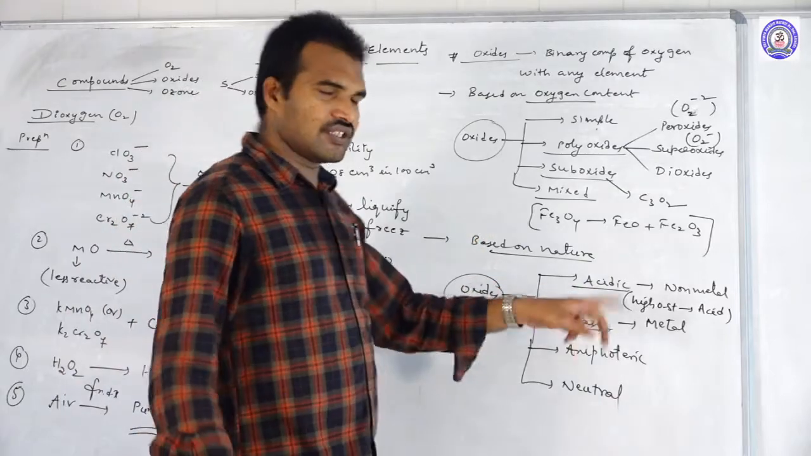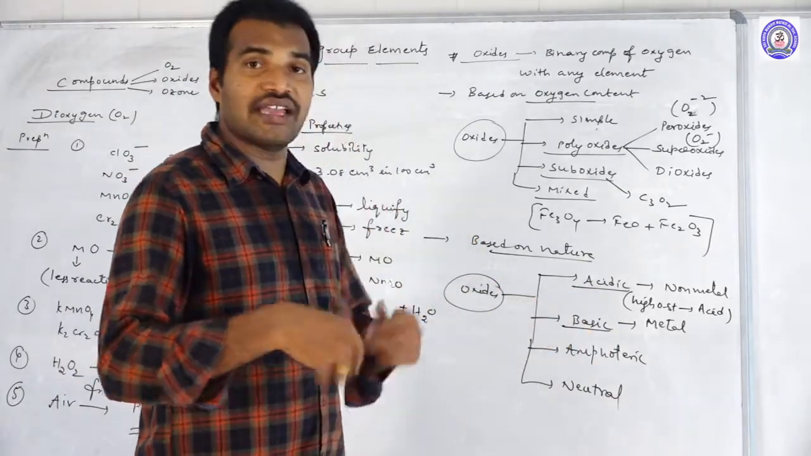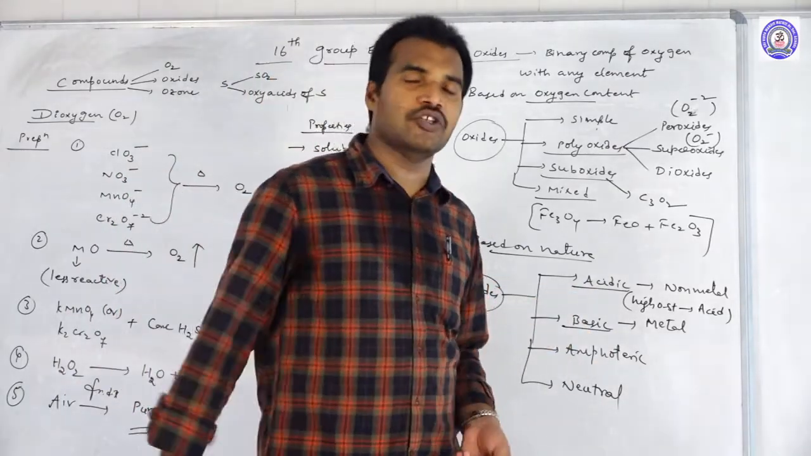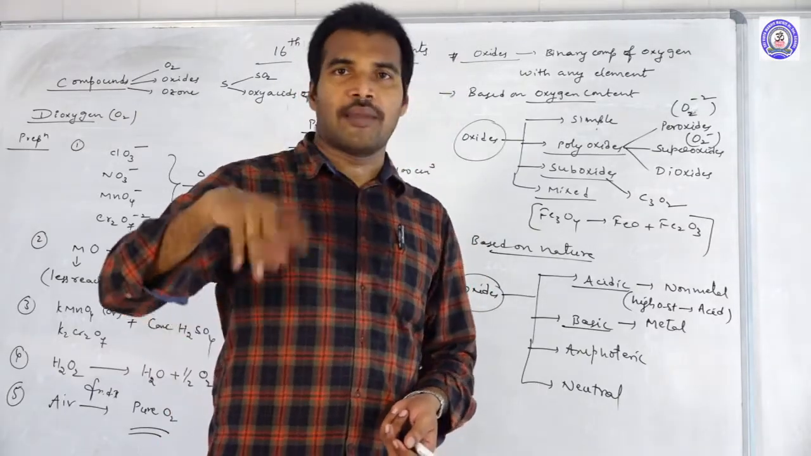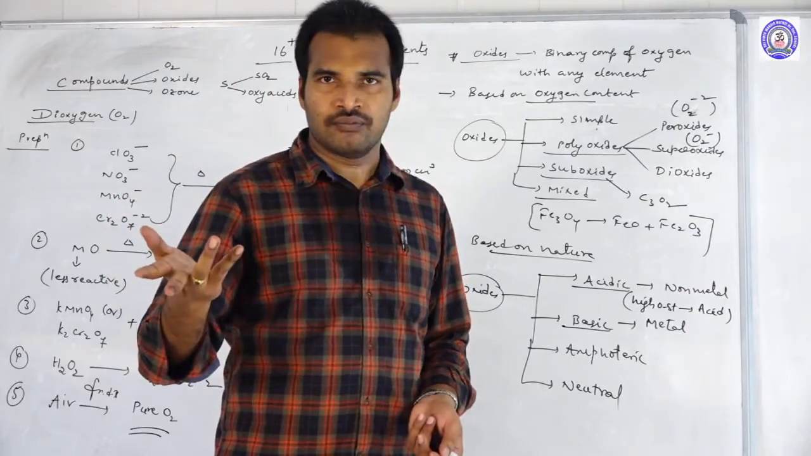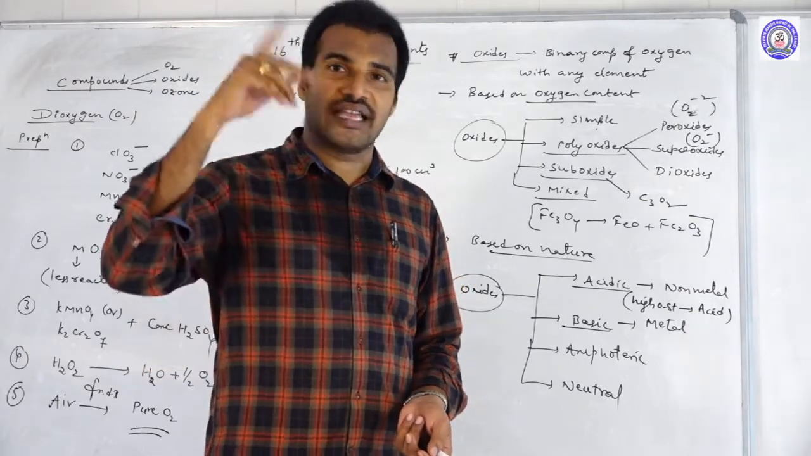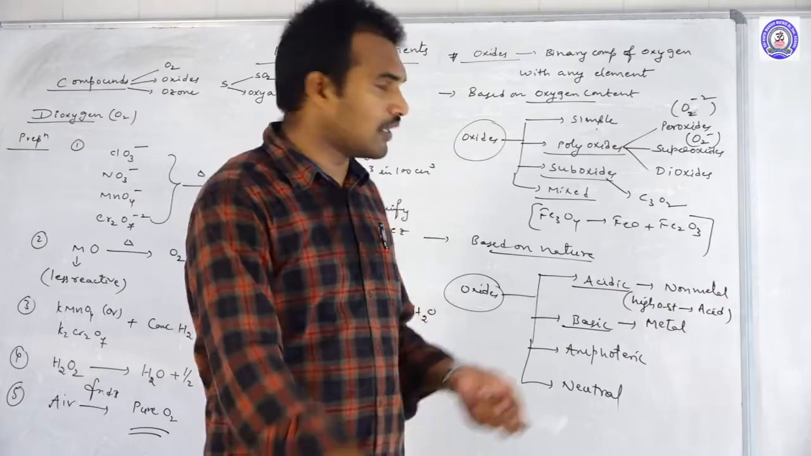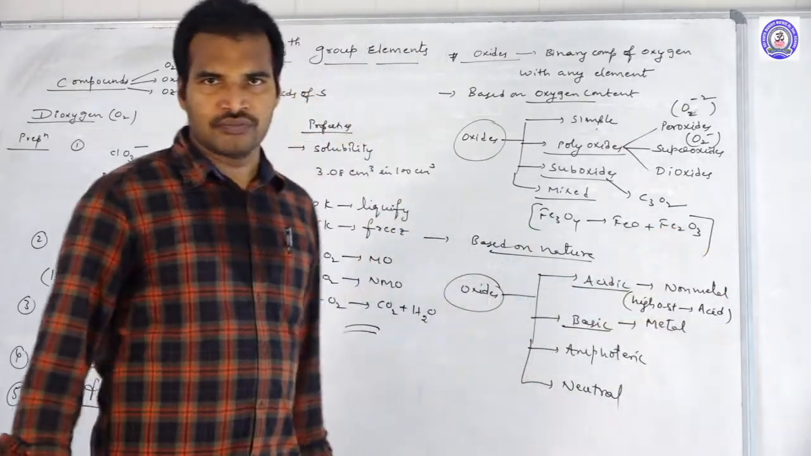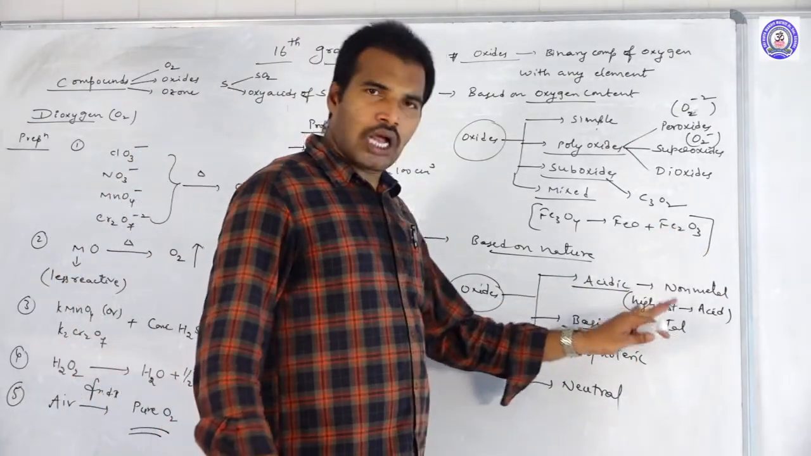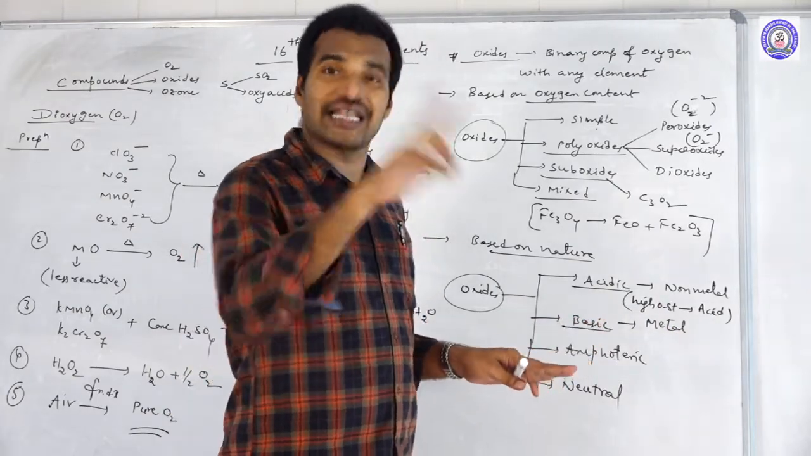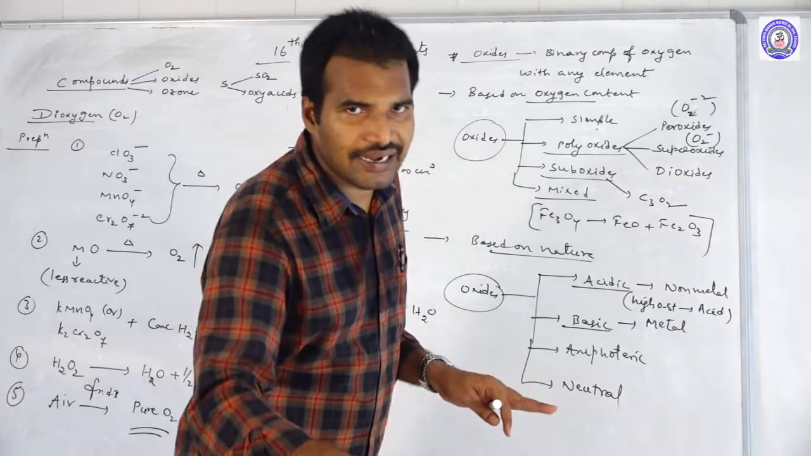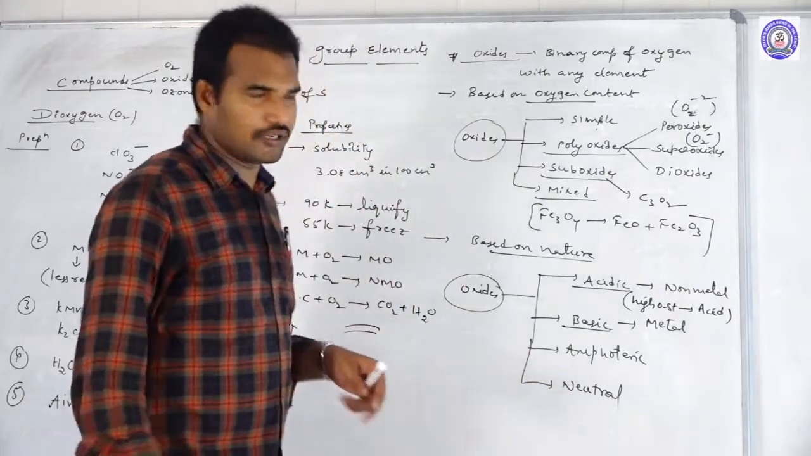Okay, so if the metal is having a variable oxidation state, for example manganese, it can exist in Mn plus 2, Mn plus 4, Mn plus 6, Mn plus 7. Mn plus 7, if you take, is the highest oxidation state. So what is the nature of them? Acidic in nature. So you should not think that oxides of metals are always basic. Oxides of metals may be acidic also, if the metal atom is in the highest oxidation state.